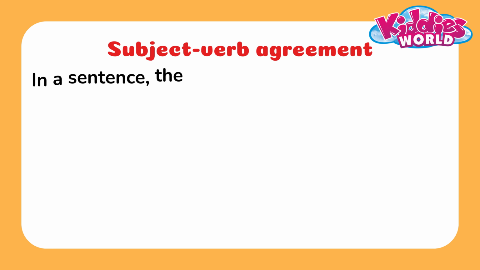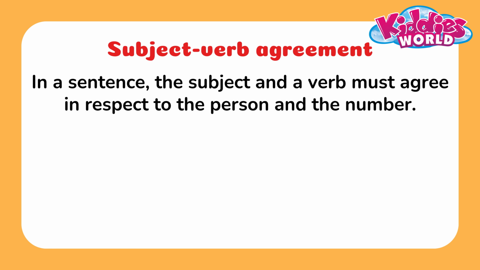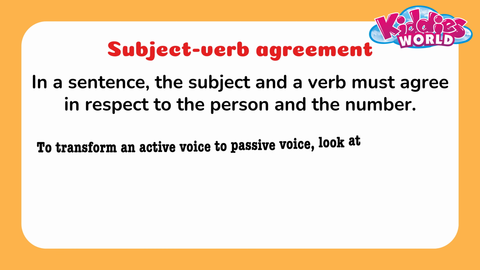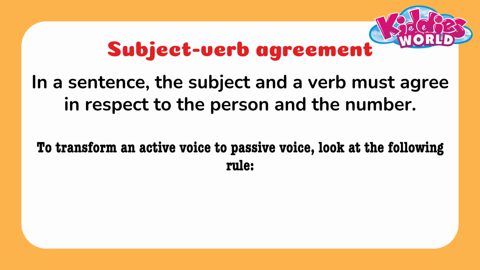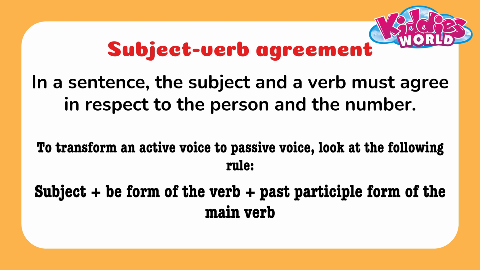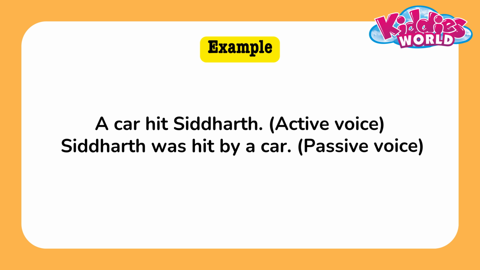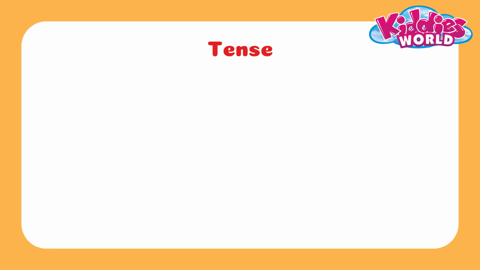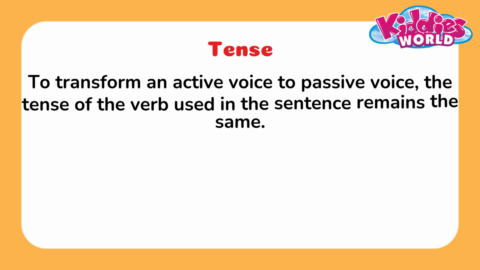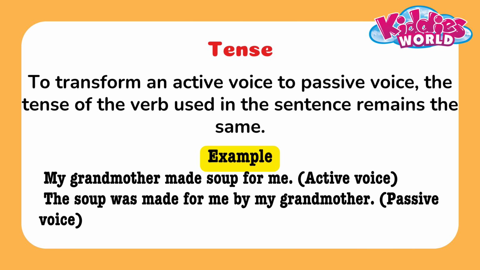Subject-verb agreement. In a sentence, the subject and a verb must agree in respect to the person and the number. To transform active voice to passive voice, look at the following rule. Subject plus be form of the verb plus past participle form of the main verb. Check the example. Tense. To transform active voice to passive voice, the tense of the verb used in the sentence remains the same. Check the example.